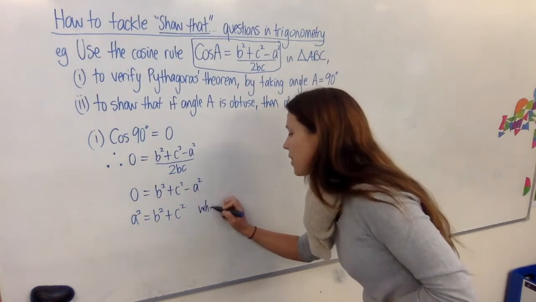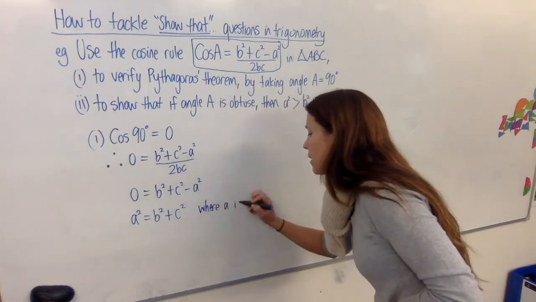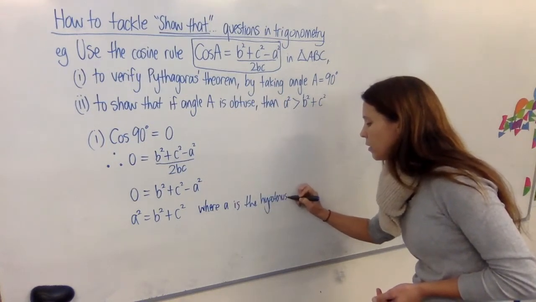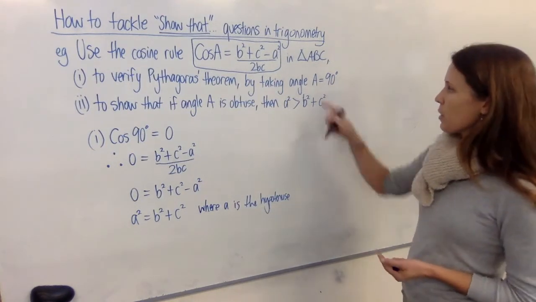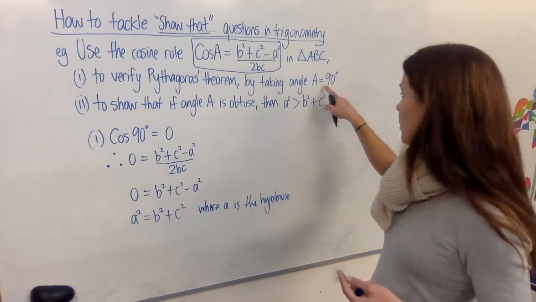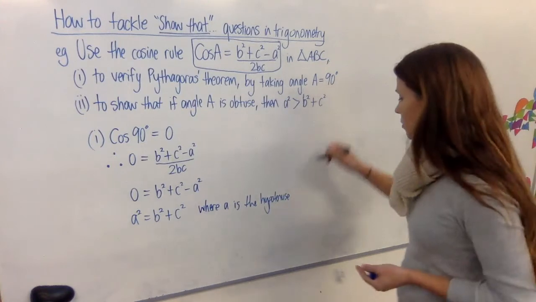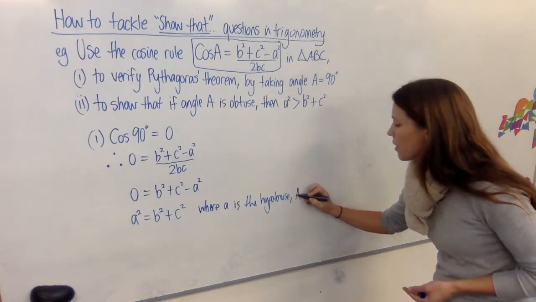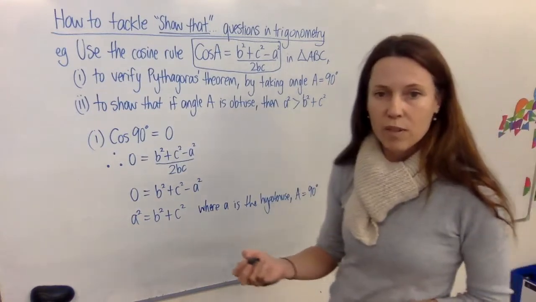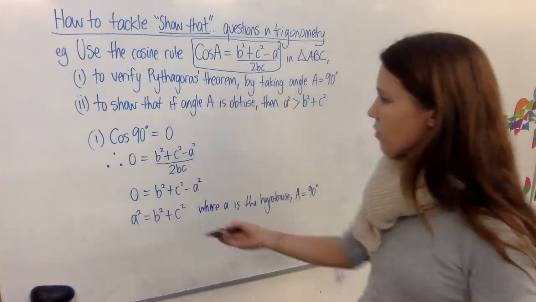So just write that, where a is the hypotenuse. Now, little a is opposite big A, and that makes sense. The hypotenuse is always opposite the right angle, and we know that big A is the right angle. So let's just write that: A equals 90 degrees, as required. It's finished. That's all you've got to do.